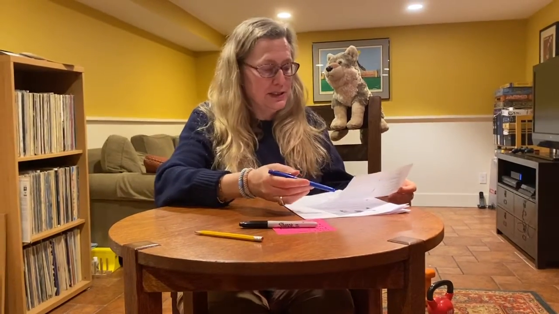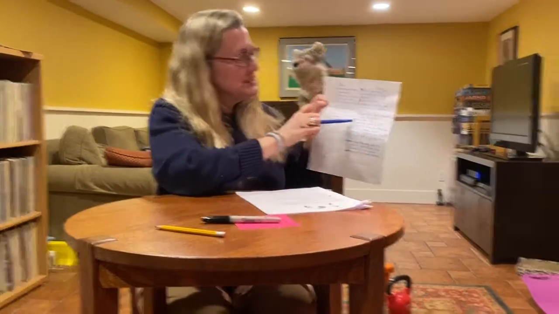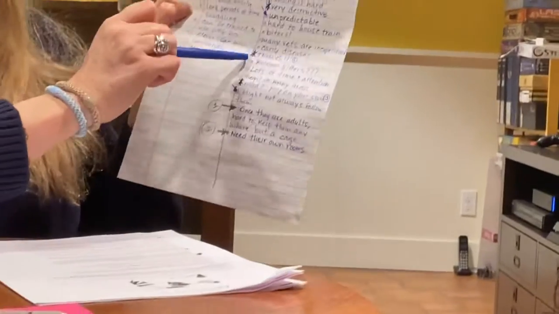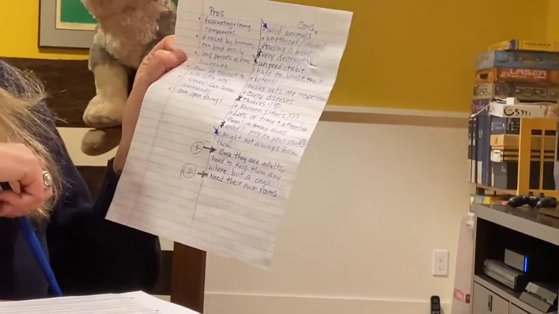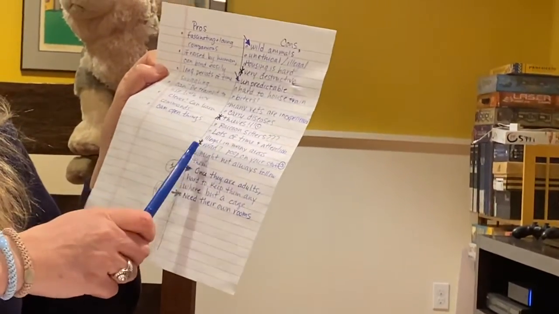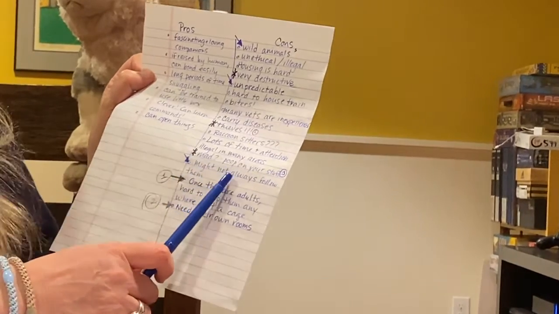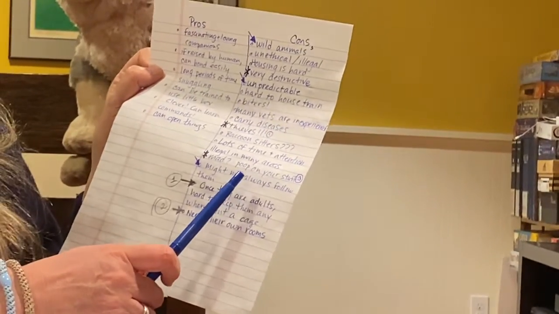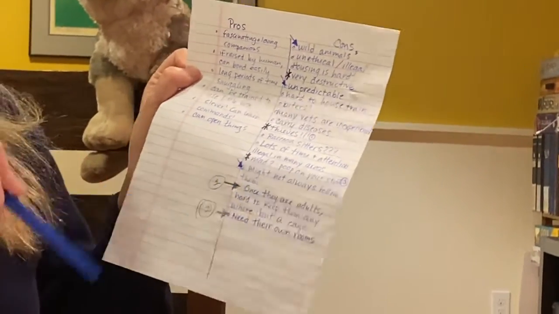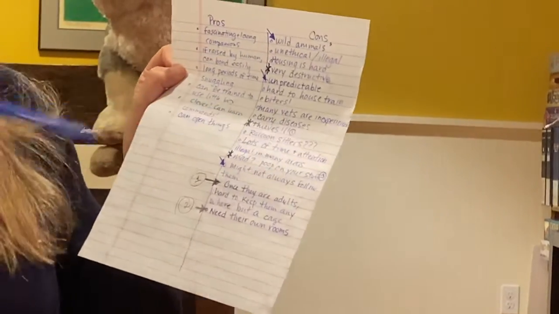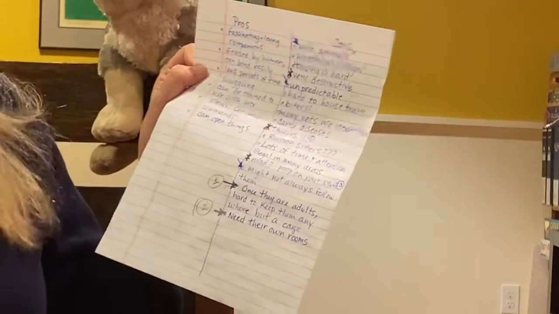So I've got they're very destructive. I'm also noting they're thieves, so stealing stuff, that's part of messing up your stuff. And then I also noticed down here, I had this thing about when they get mad, they will poop on your stuff, which certainly destroys it. So I'm going to roll those 3 together into one reason.